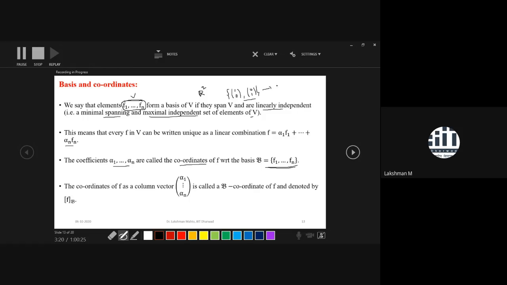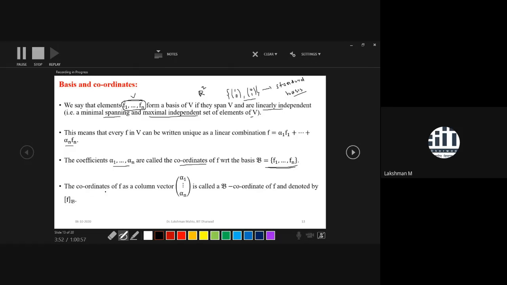So from high school, whatever idea of coordinates you have, you had already come across a standard basis and the corresponding coefficients with respect to a standard basis. Till that time you had the idea of a standard basis only. Now we are going to generalize the idea of a standard basis to any general basis. That way the idea of coordinates will also be generalized.